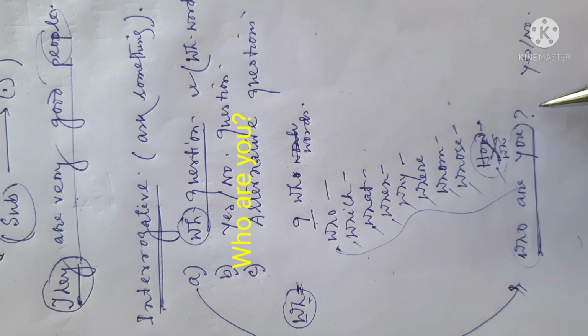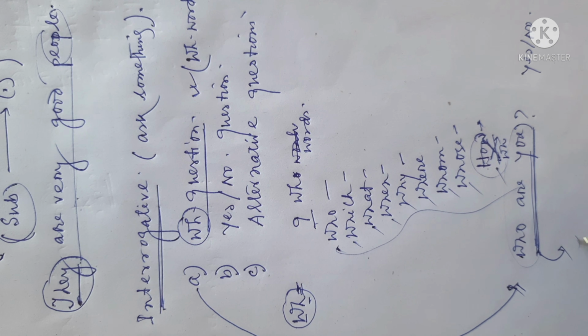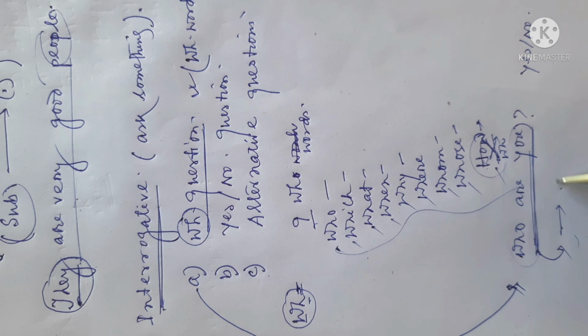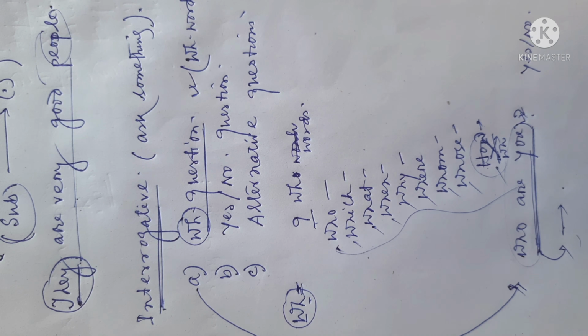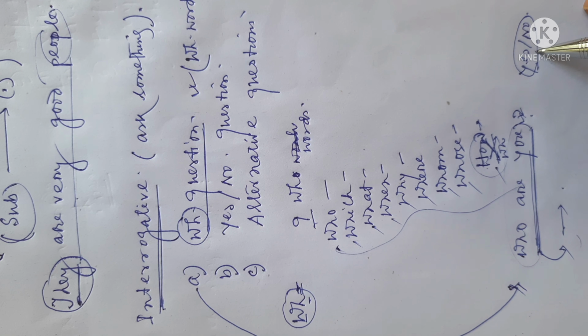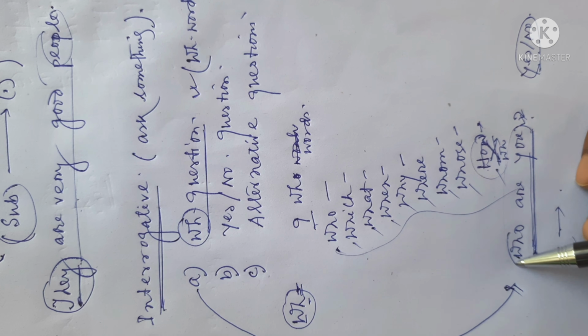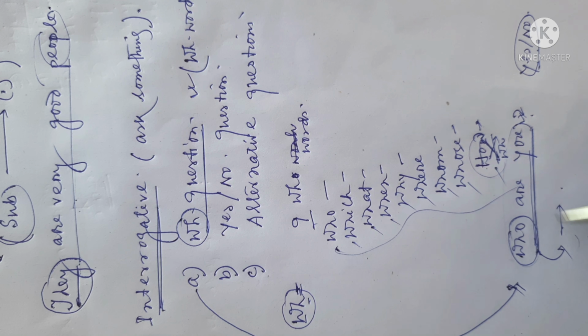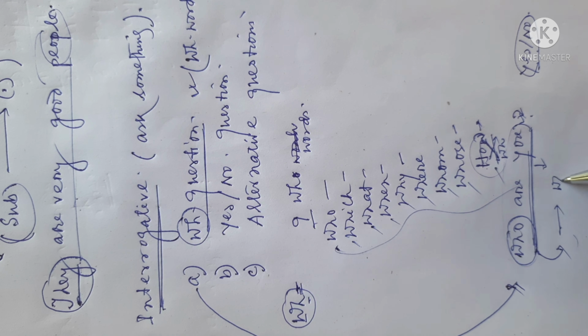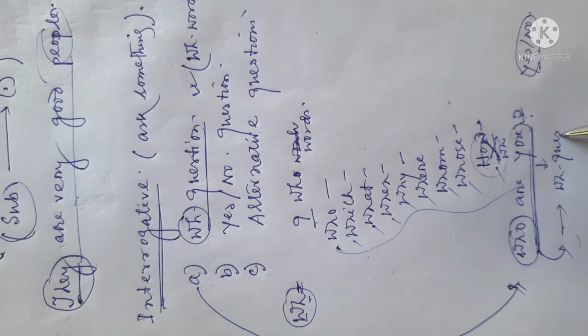Who are you? If the question is asked to me, I cannot answer yes or no. It is not possible. So this type of question requires some answer, some information. This type of question cannot be satisfied by only yes or no. That is why it is not called a yes no question. Rather, it starts with WH words, so it is called the WH question.